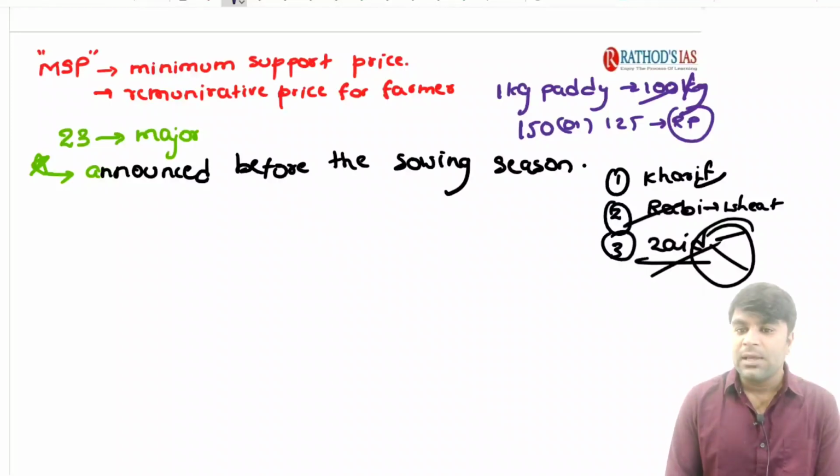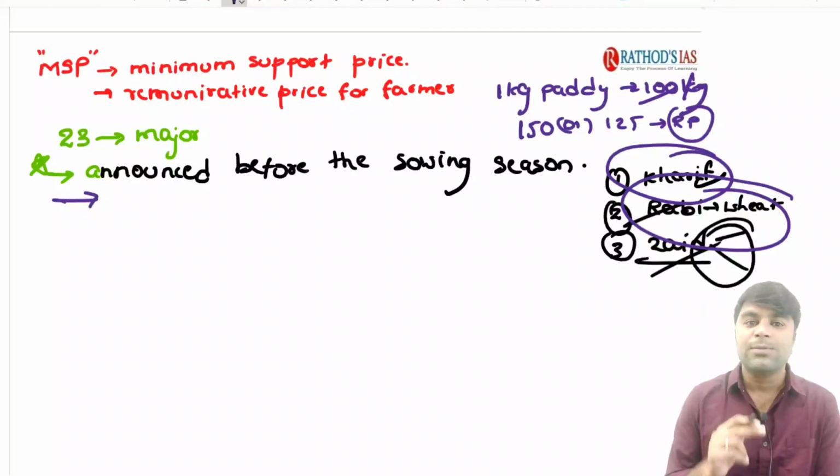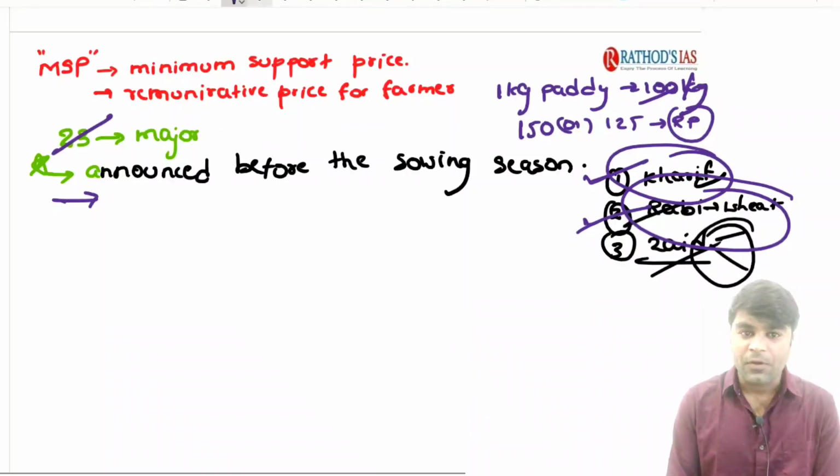Automatically it means MSP would be announced for the Kharif crops and for the Rabi crops. So remember, if there is a statement in the options that MSP is announced only once in the country, it would be wrong. MSP is announced at least twice, before the Kharif season and before the Rabi season, because MSP is announced before the sowing season. You know the meaning of sowing: sowing the seeds by the farmers in their farmlands. It is announced for 23 major crops cultivated in the Kharif as well as the Rabi season.